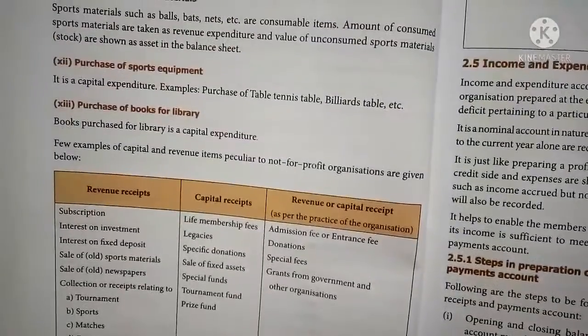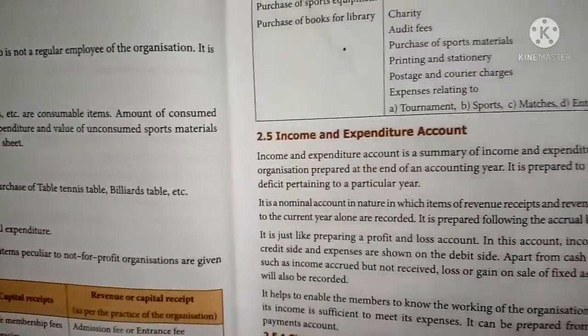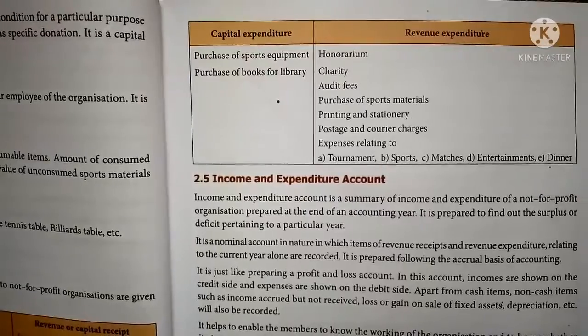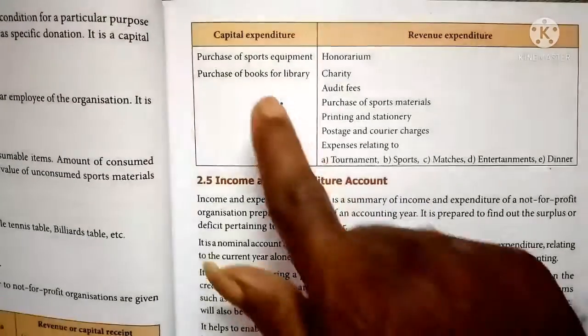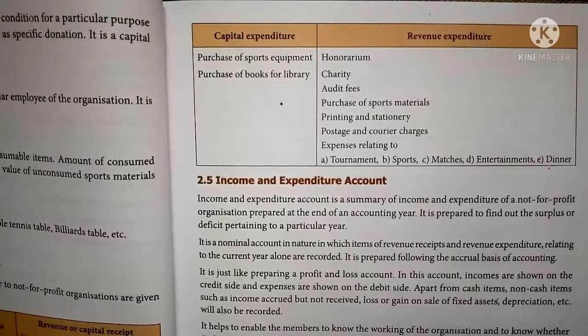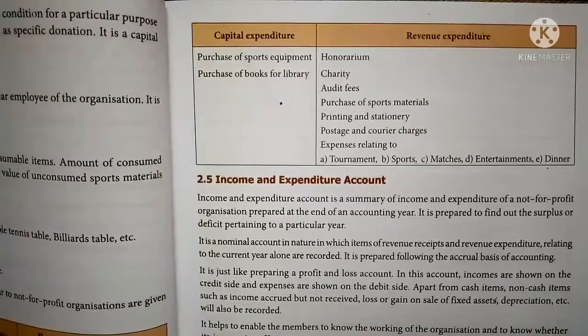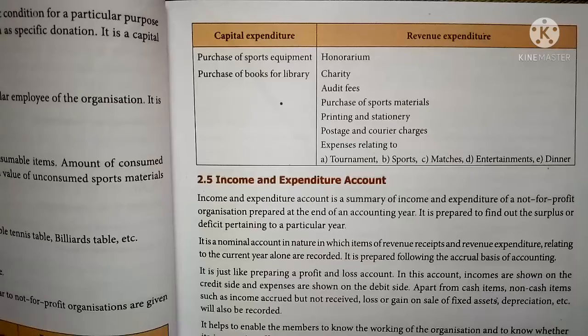And now the expenditure, that is capital expenditure or revenue expenditure. So capital expenditure means all amount spent in order to purchase sports equipment, books and other assets. Those assets which are purchased by the organization, any amount spent for that purpose,